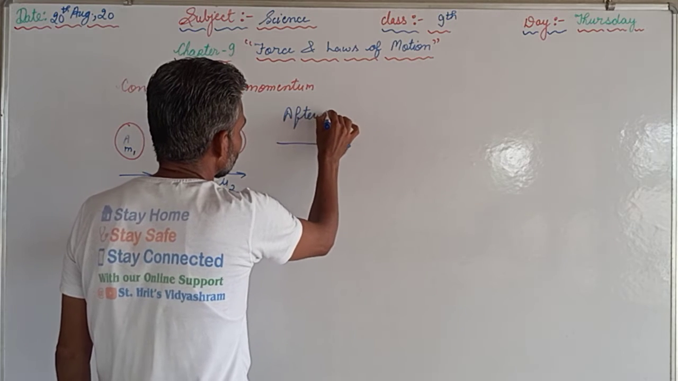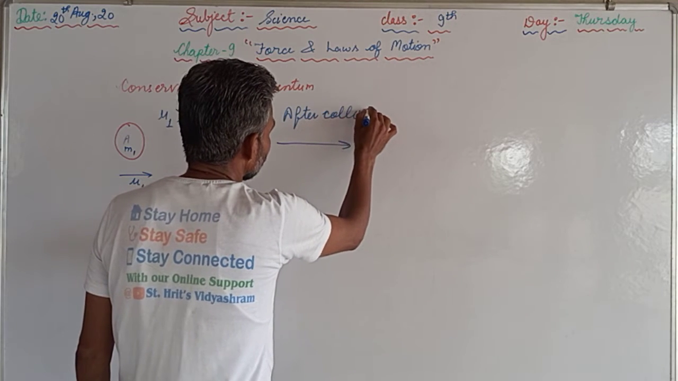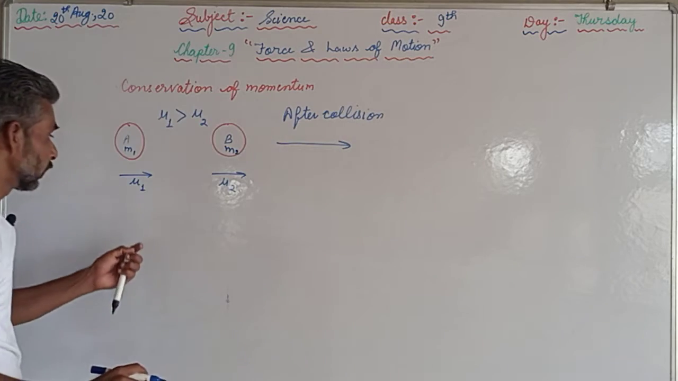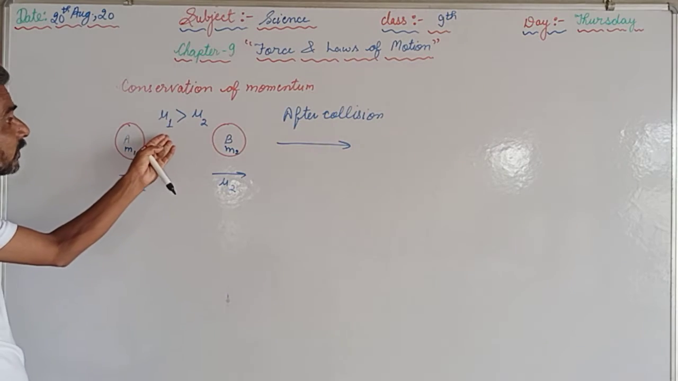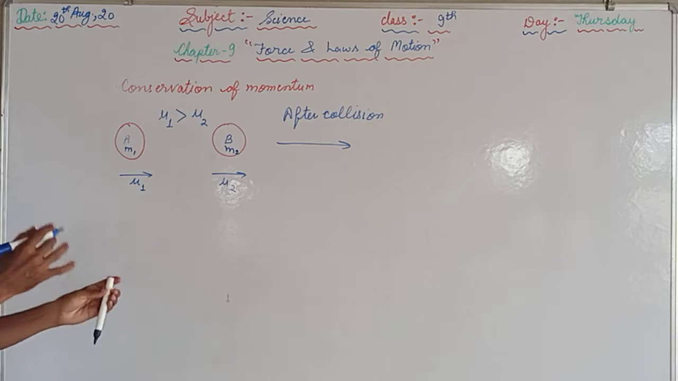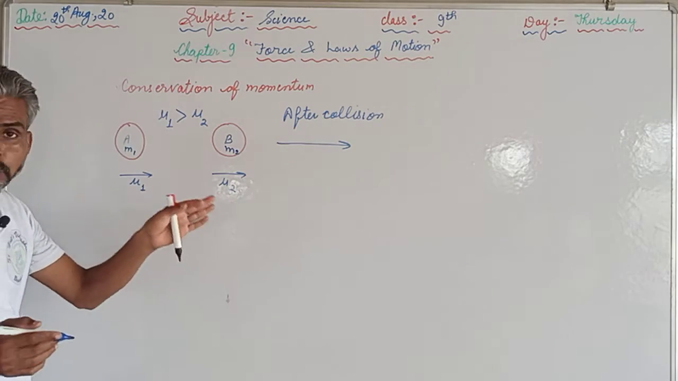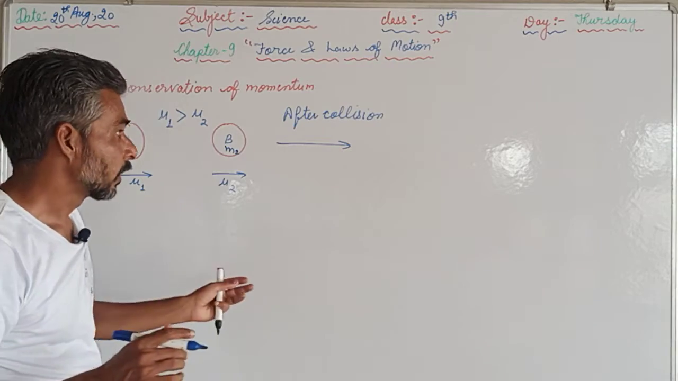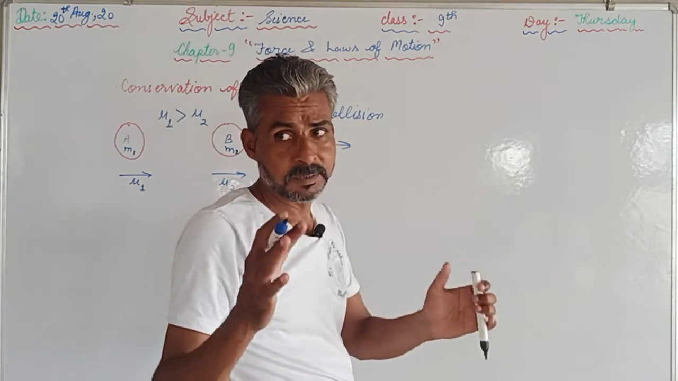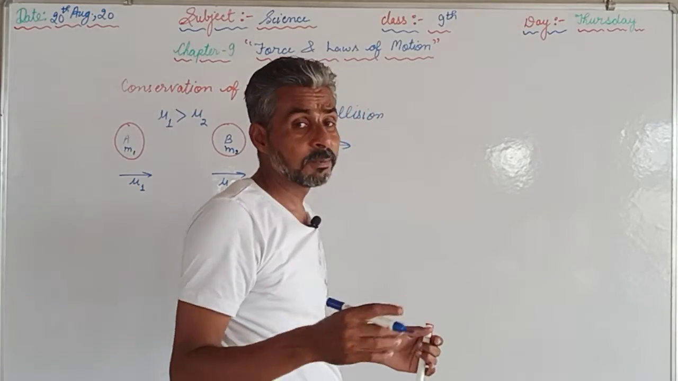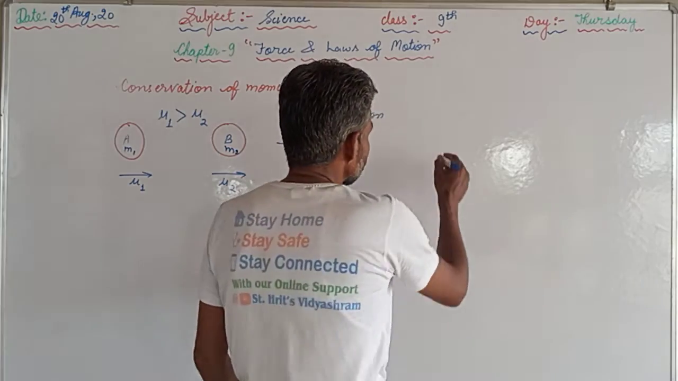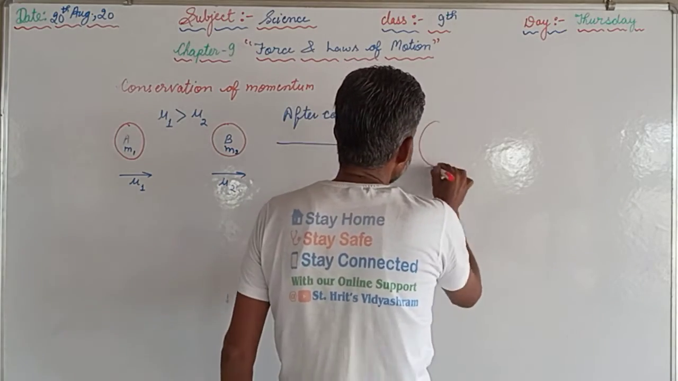If we had taken u1 less than u2, there would have been no collision, but we have already said that u1 is greater than u2, so after some time there will be a collision, and after the collision their velocities will change. There will be no change in their masses, so the balls will be like that.